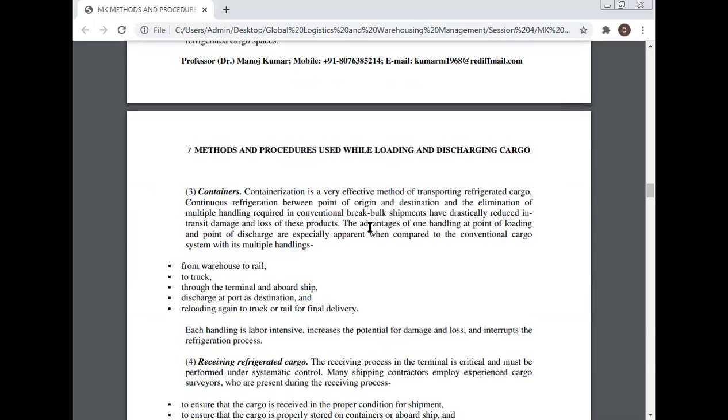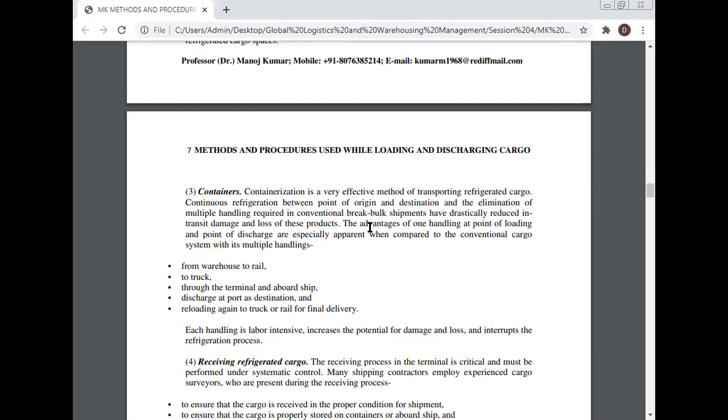Continuous refrigeration between the point of origin and destination and the elimination of the multiple handling required in the conventional break bulk shipment have drastically reduced in-transit damage and loss of these products. The advantages of one handling at the point of loading and the point of discharge are especially apparent when compared to the conventional cargo system, which is multiple handling.